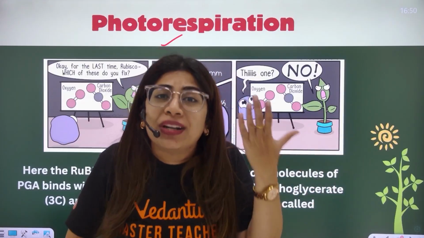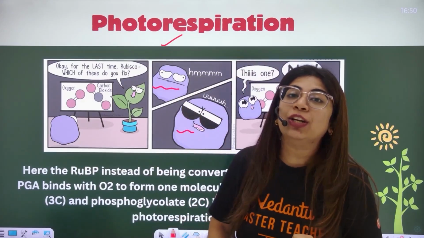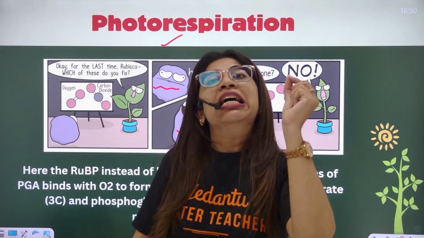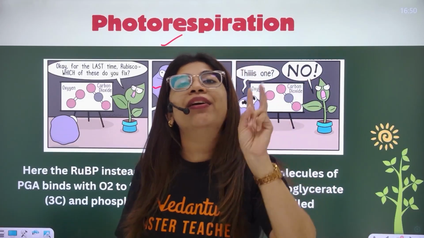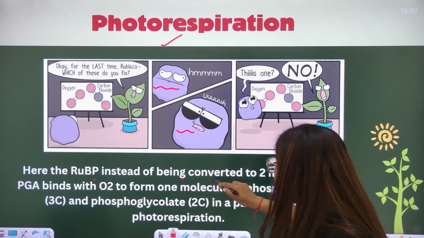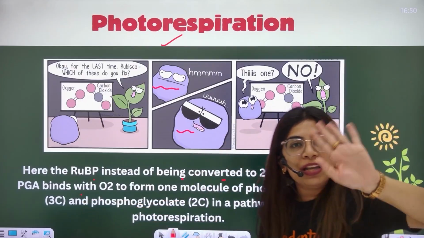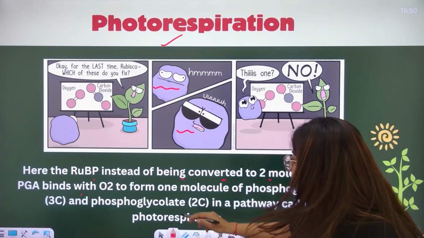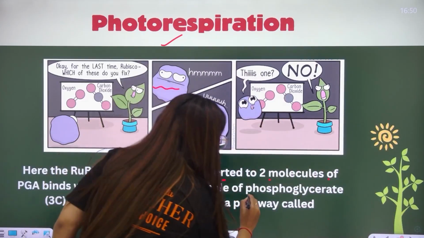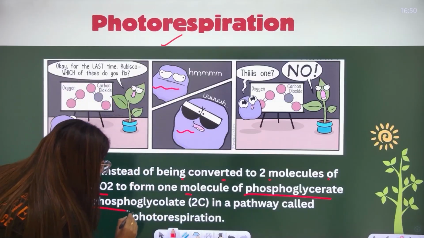process. Now, what is wasteful in bio? I'll tell you what is wasteful and why it is known as the C2 cycle. Why? Because unlike the C3 and C4 cycles, the first stable product formed here has only 2 carbons. Here RuBP, instead of being converted to 2 molecules of PGA like in the Calvin cycle, binds with oxygen to form a molecule of phosphoglycerate and phosphoglycolate.